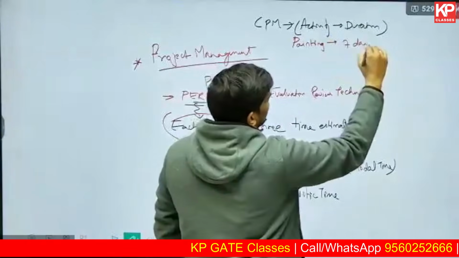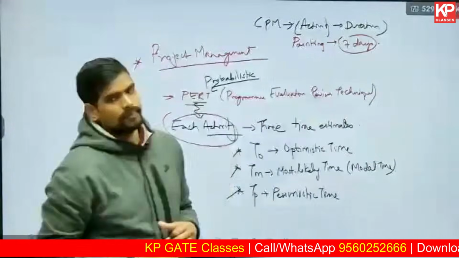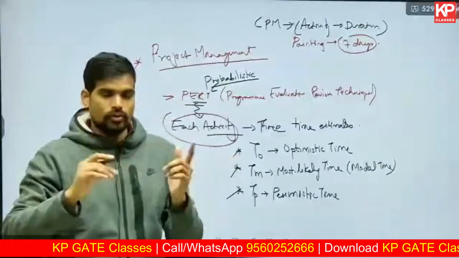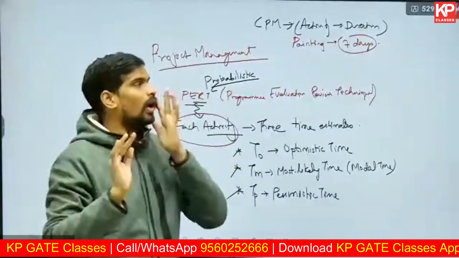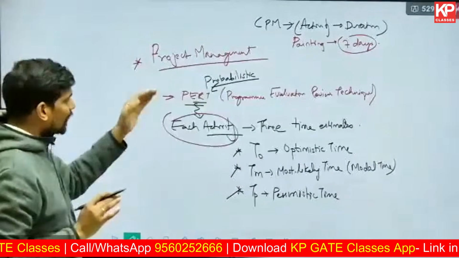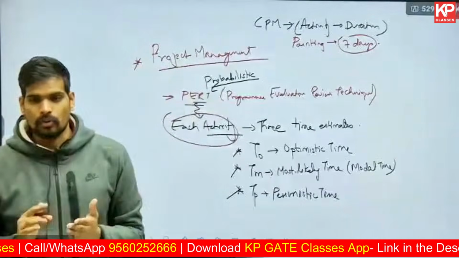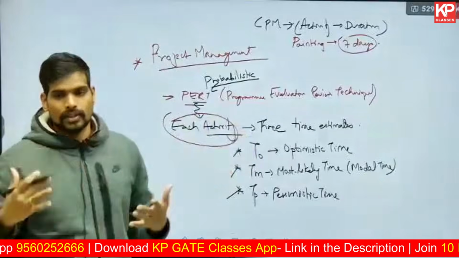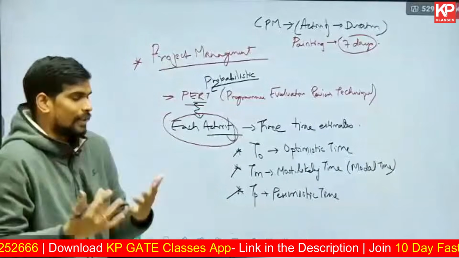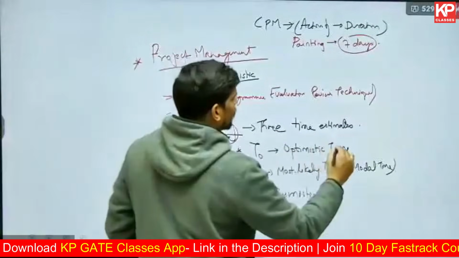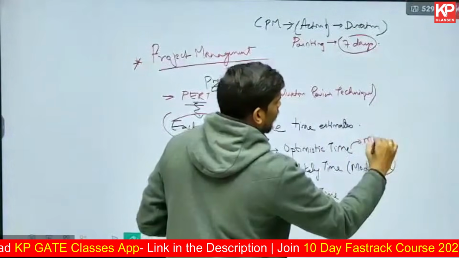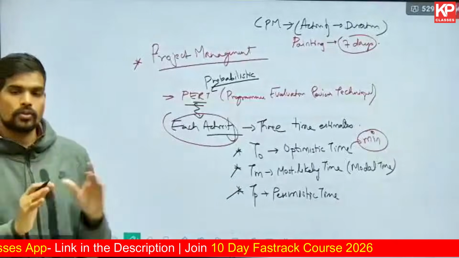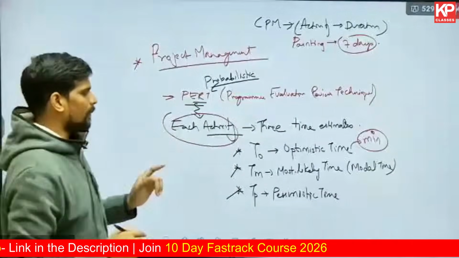Let us say painting takes 7 days. You fix that duration. So there's a fixed duration for each activity. You don't take multiple scenarios. You just take one scenario, one value for duration. But in PERT, because it's a probabilistic model, you take different scenarios. You take a best case scenario, which is the optimistic, most positive case. So optimistic time estimate is basically the minimum time estimate. What you think is the best minimum time in which you can do the activity, that is optimistic time.